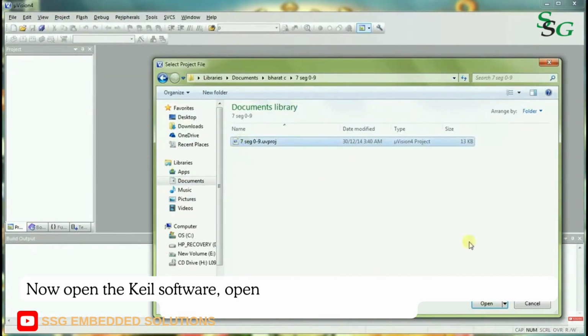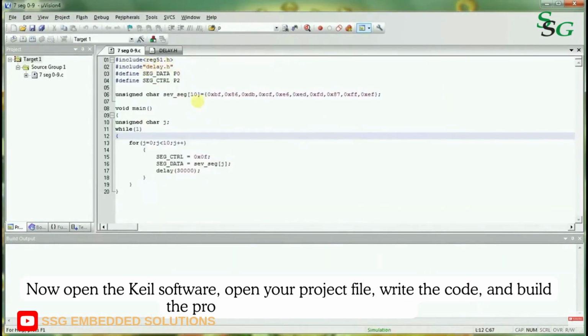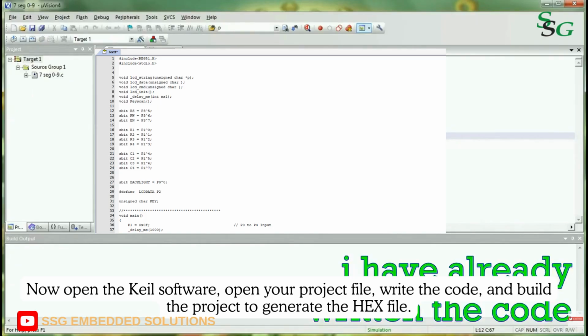Now open the Keil software, open your project file, write the code, and build the project to generate the hex file.